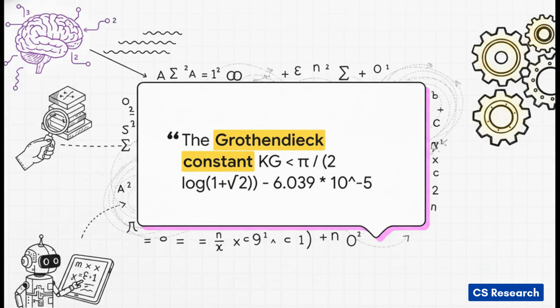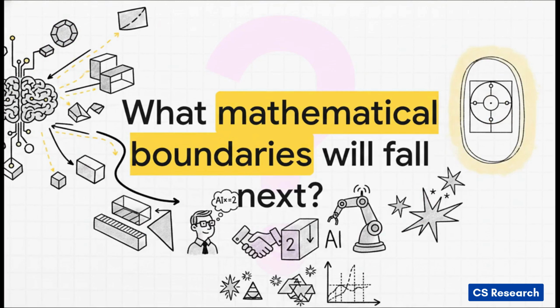Which brings us to the new, historic, mathematically certified theorem. The Grothendieck constant is strictly less than this exact formula right here, minus our AI's hard-won tiny fraction. And thanks to something called rigorous outward-rounded interval arithmetic, which is basically a software tool that absolutely guarantees the exact mathematical value is captured, including all possible rounding errors, this new boundary isn't just a really good estimate, it is a mathematically certified reality.